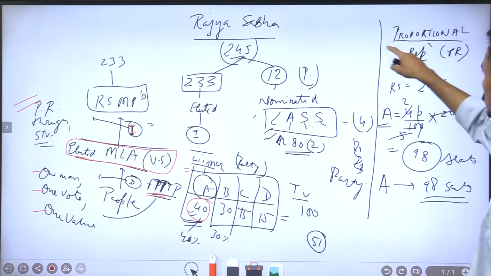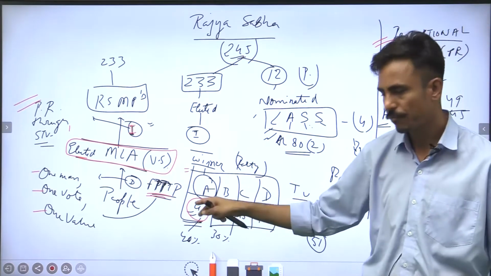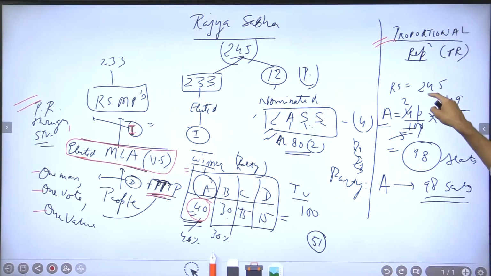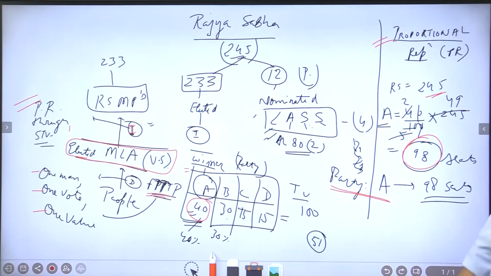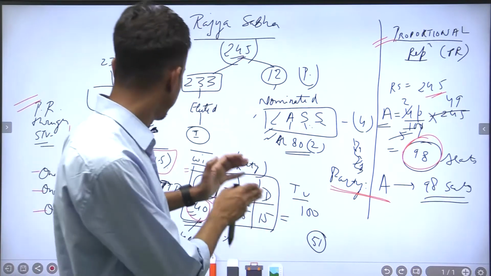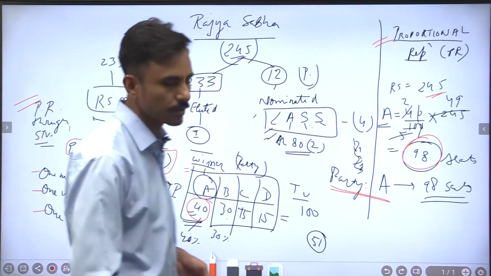Now in proportional representation, the party that has secured, let's say, 40% of the votes would get 40% of the total seats in Rajya Sabha. So 40% of 245 is 98 seats, right? So party A has won 98 seats. This is how proportional representation works, and it is different from first past the post. I hope it is clear, right?